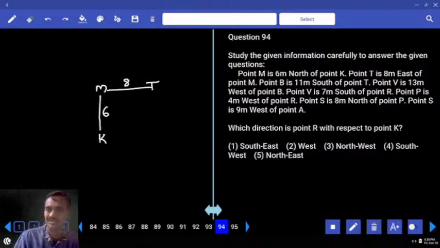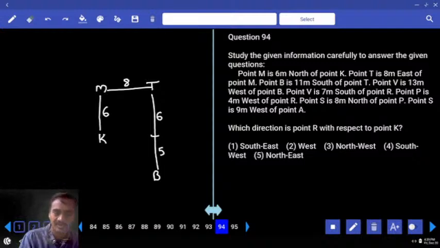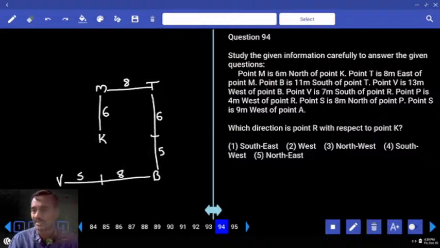And B is 11 meters to the south of T. Now this is B, and this B is how many meters? 11 meters. Now this is 6 and this is 5. V is 13 meters to the west of B. Now V is here. The distance is 13, out of which this is 8 and this is 5.